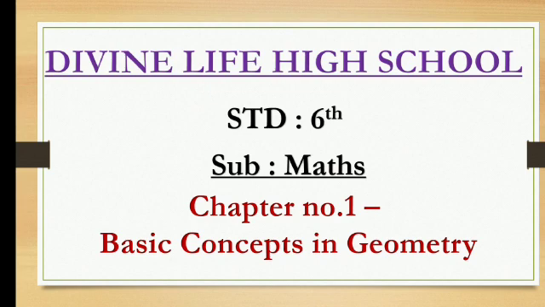Now students, let us begin with the first chapter, chapter number 1, basic concepts in geometry. Now you all know what the meaning of geometry is. Geometry is a word which comes from the Greek, and it is the part of mathematics which treats the properties of points, lines, surfaces and solid things. All these are the terms of what? Geometry. So basically all these things you are going to learn in geometry.